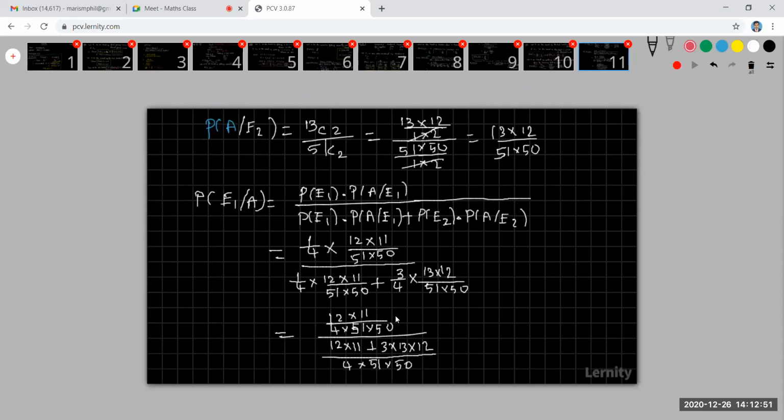I'm taking it as an LCM so that I can cancel 4 into 51 into 50. So the answer is 12 into 11 divided by 12 into 11 plus 3 into 13 into 12.